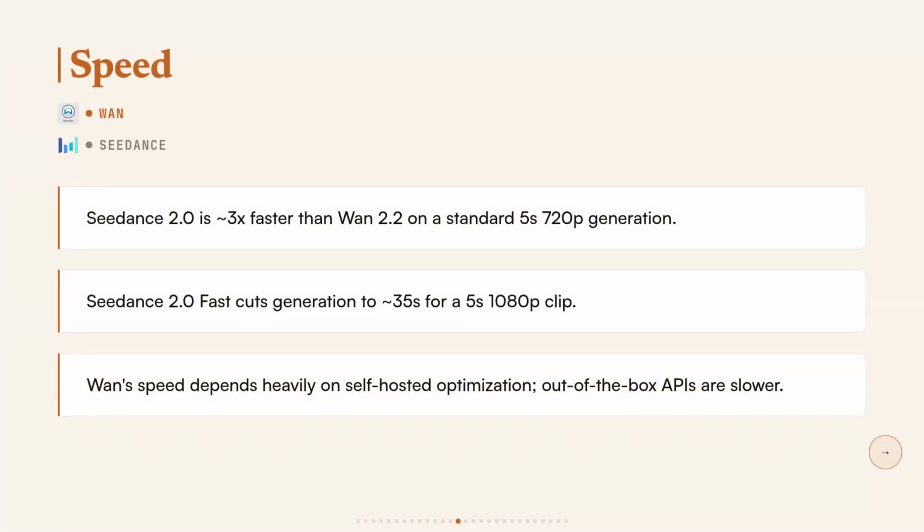The speed gap does narrow if you're willing to do the engineering work on Wan. Baseten has gotten Wan down to 2.75 seconds per clip with heavy optimization, and Voltage Park cut generation from 187 seconds to 60. So Wan's ceiling is actually fast. But that's not a plug-and-play result, and for most teams, Seedance's out-of-the-box speed advantage is the one that matters.